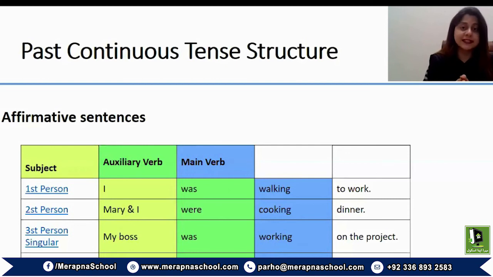I have emphasized this in the chapter of present tense as well, and I would re-emphasize it here as well. My boss was working, because again, boss is singular. The tigers, plural, the tigers were eating meat. Be very careful of the correct form of auxiliary verb or the correct form of main verb.